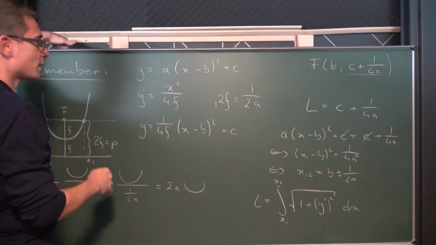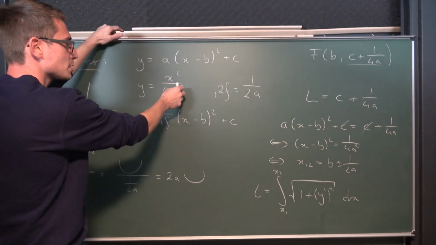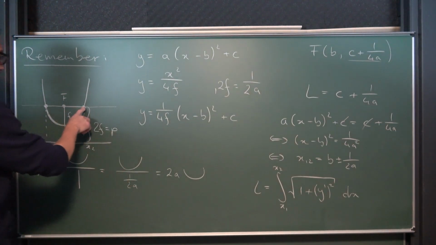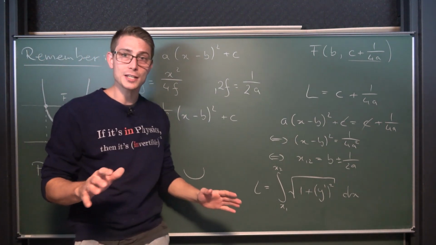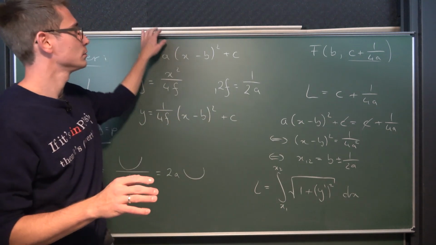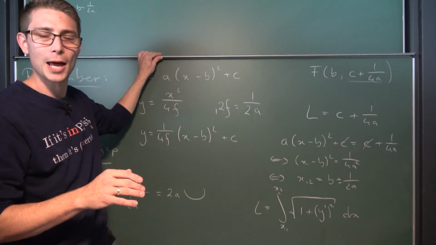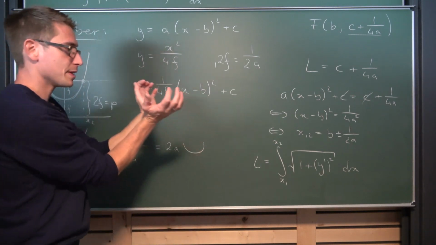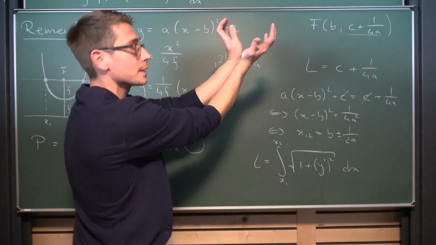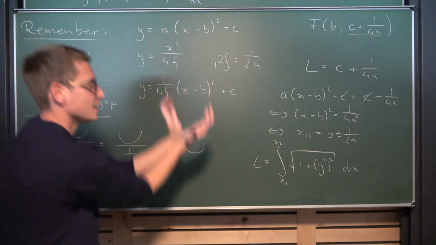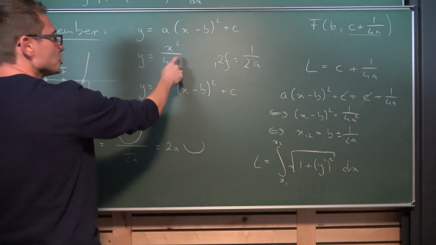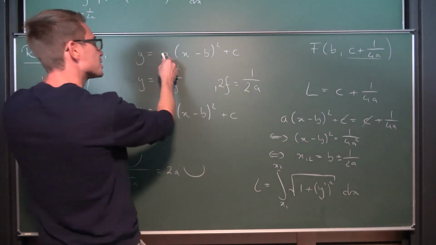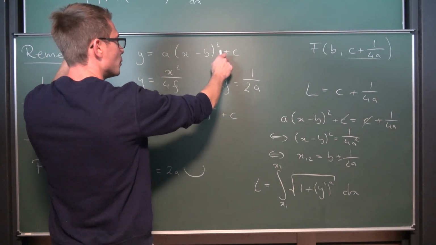The derivative of our function, as a matter of fact, you can use this one right here for the integration because the length of this line segment does not change under translation, obviously. I mean, this line segment is the same here and here and there and also down here. Really doesn't matter. So you can make use of this, but I want to show, just for clarification purposes, that it holds for any arbitrary random parabola in vertex form.